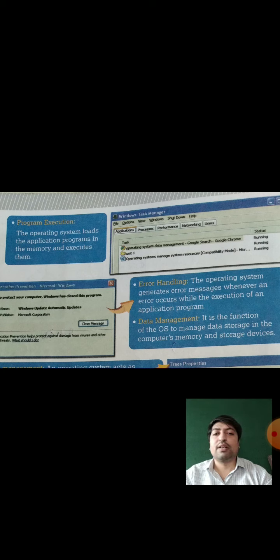For that program execution, the operating system also loads the application program in the memory and executes them. First of all, it loads into the memory. After that it executes. Without loading the software or the application program inside the memory, it can't be executed.